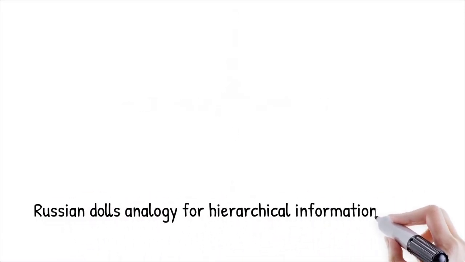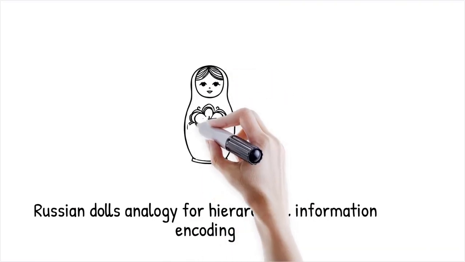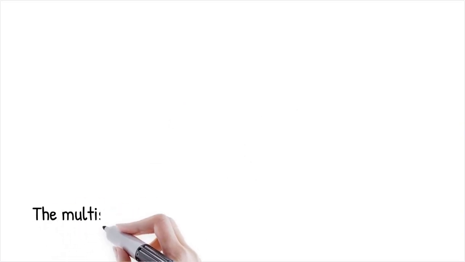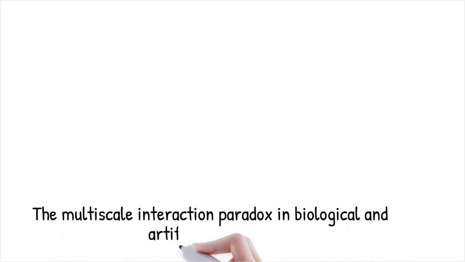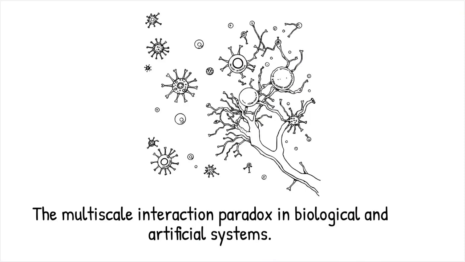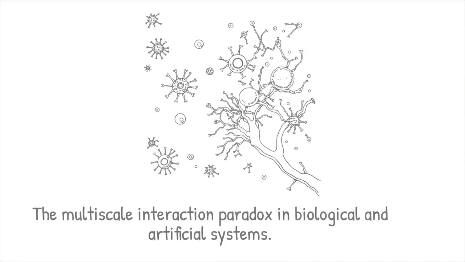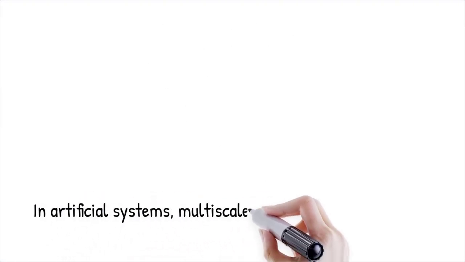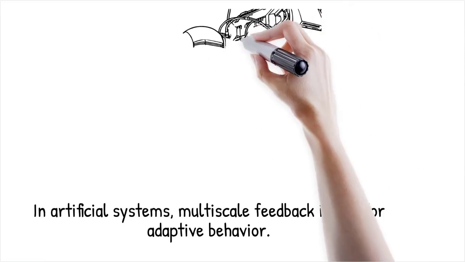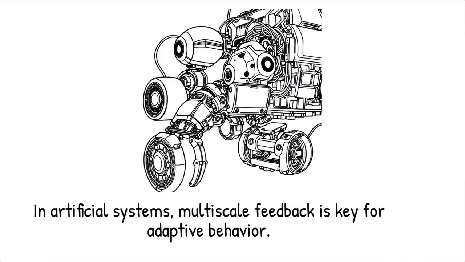It's like a story encoded in nested Russian dolls. Each layer contains part of the message, and you must open them all to understand the full narrative. The multiscale interaction paradox is profoundly relevant in both biological and artificial systems. In biology, it helps explain how cellular behavior emerges from molecular interactions and how tissue mechanics feed back into genetic regulation. In artificial systems, such as AI or robotics, understanding multiscale feedback is critical for building adaptive, robust behavior.